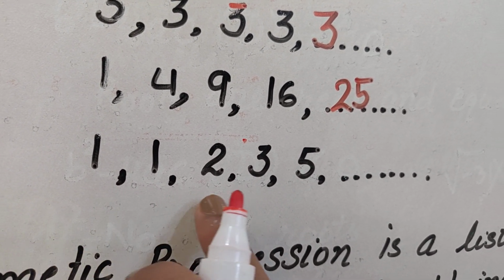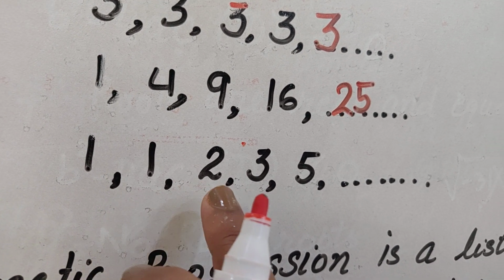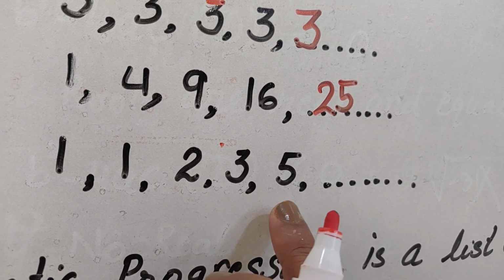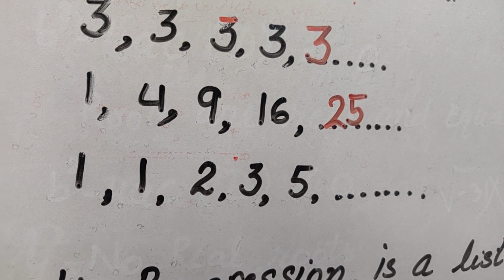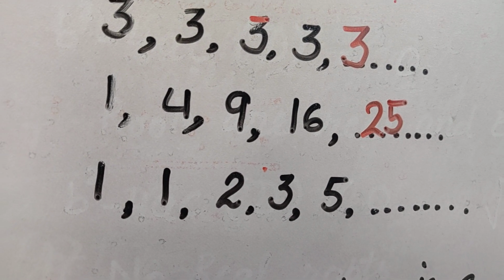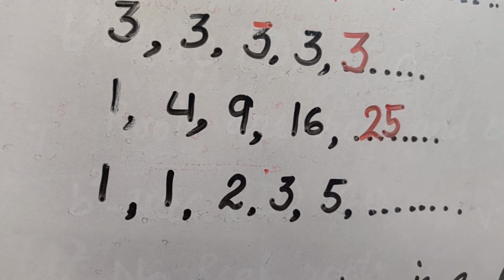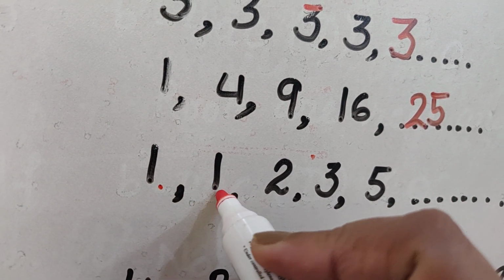See, carefully observe the pattern here. It is 1, 1, 2, 3, 5. What is going to be the next number? I think you are having some difficulty in finding the next number. So let me tell you what pattern is being followed here. Here, this is 1, this is 1.